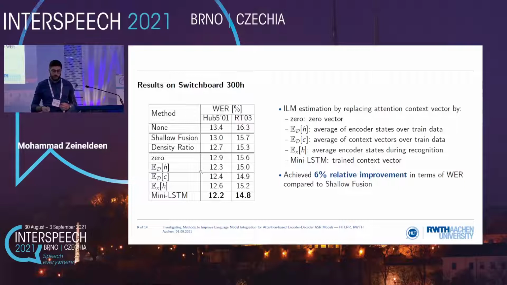And we can also observe here that these methods, which use encoder bias, so the average instead of zero, are also better than using the zero approach. And in this case, even density ratio was better than the zero approach.